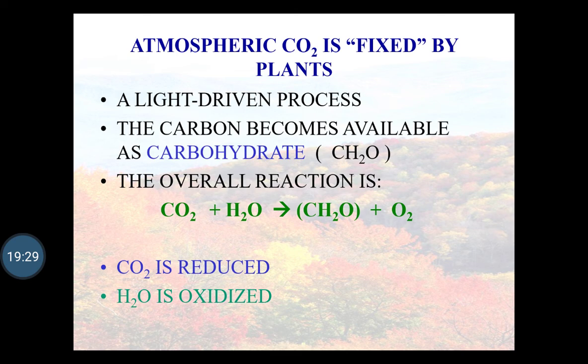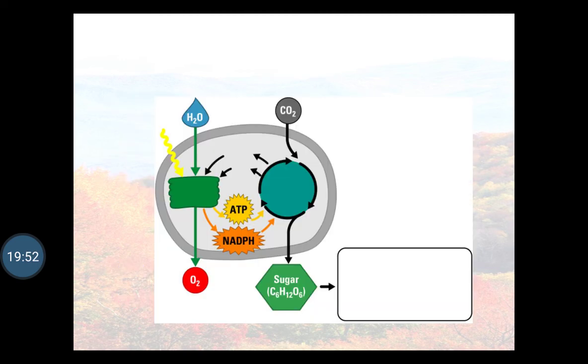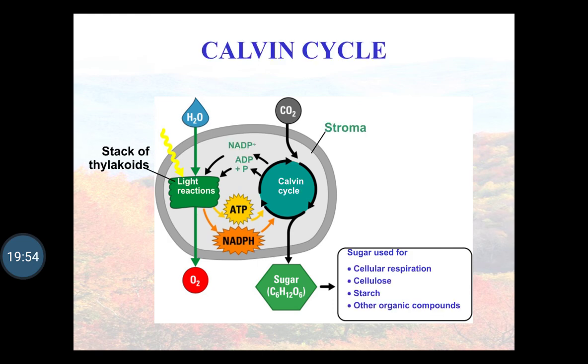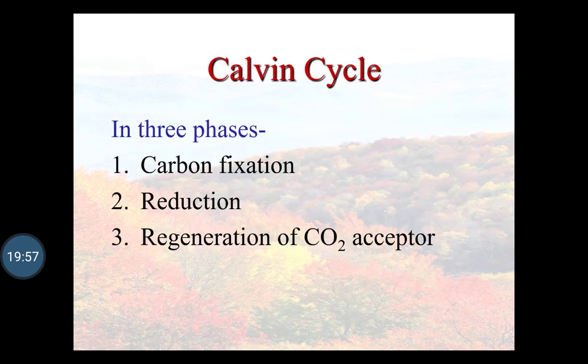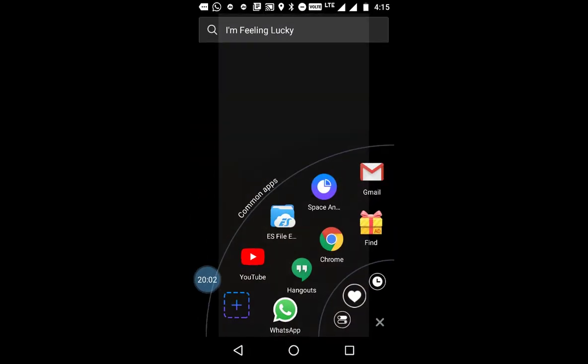The atmospheric carbon dioxide is fixed by the plants. This is the light driven process. The carbon becomes available as a carbohydrate. In the overall reaction, carbon dioxide and water form the carbohydrate, and oxygen is released as a byproduct. Here the carbon dioxide is reduced and the water is oxidized during the dark reaction. So this all takes place in the stroma of the plant.